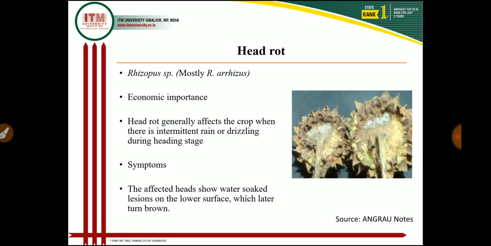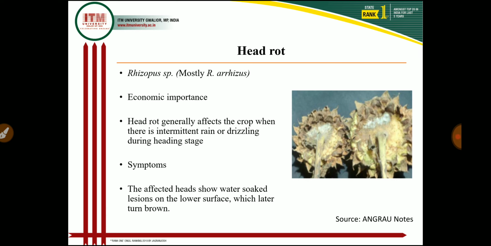And the next disease is head rot, and this head rot is caused by Rhizopus species, and mostly Rhizopus oryzae is the most damaging species for the head rot disease, and that is Rhizopus oryzae.